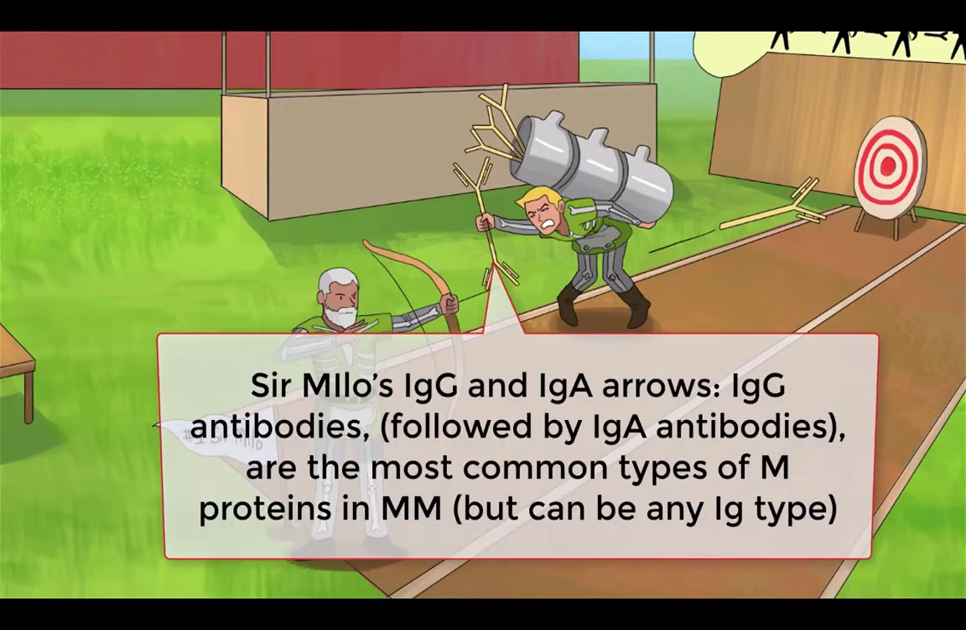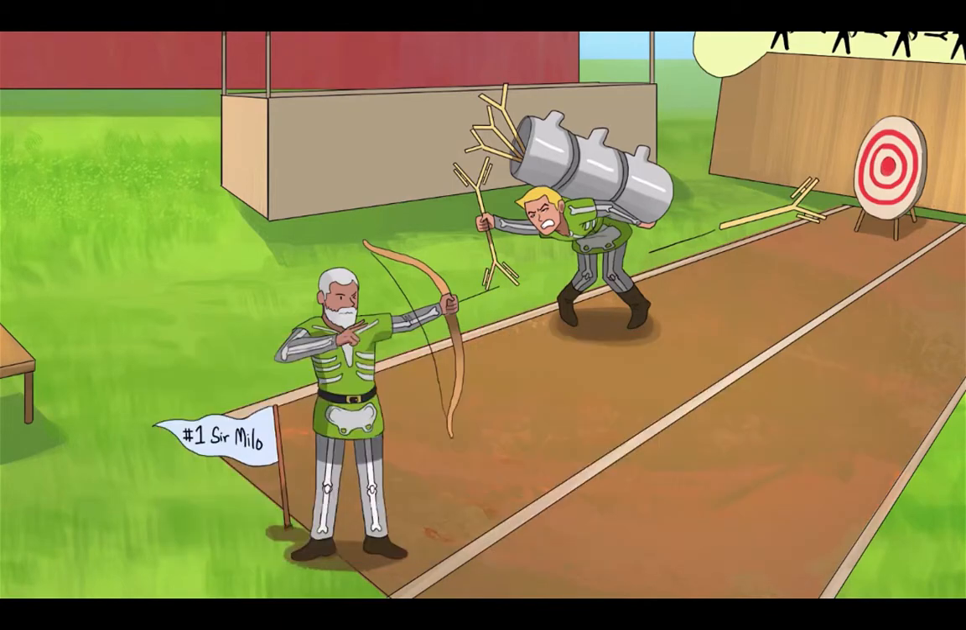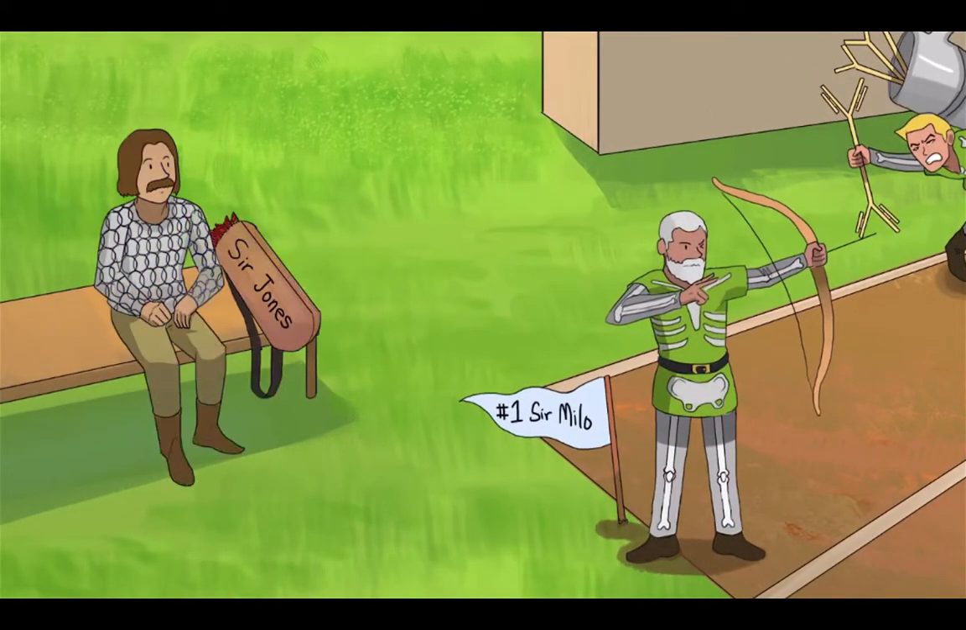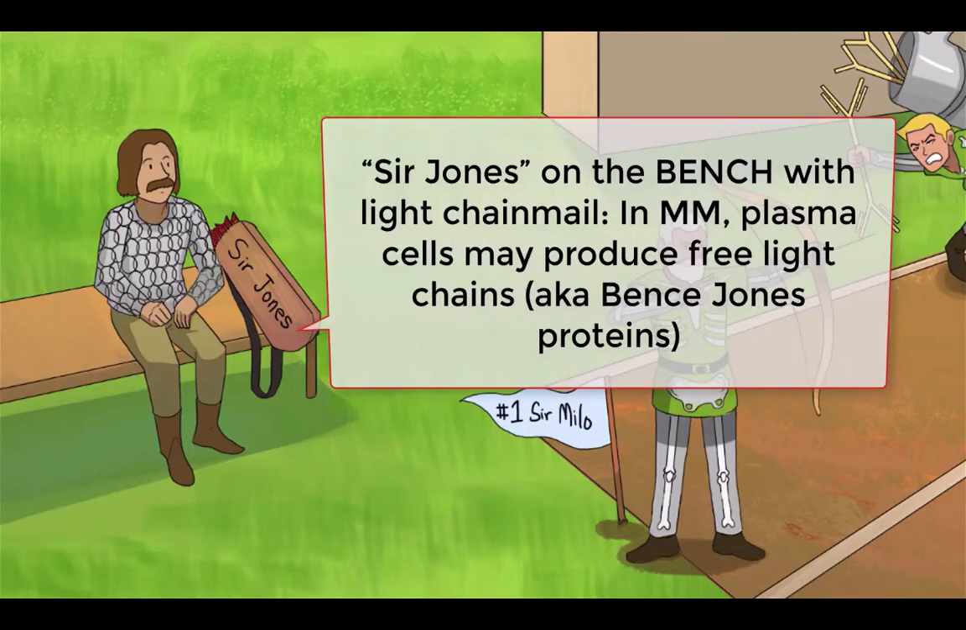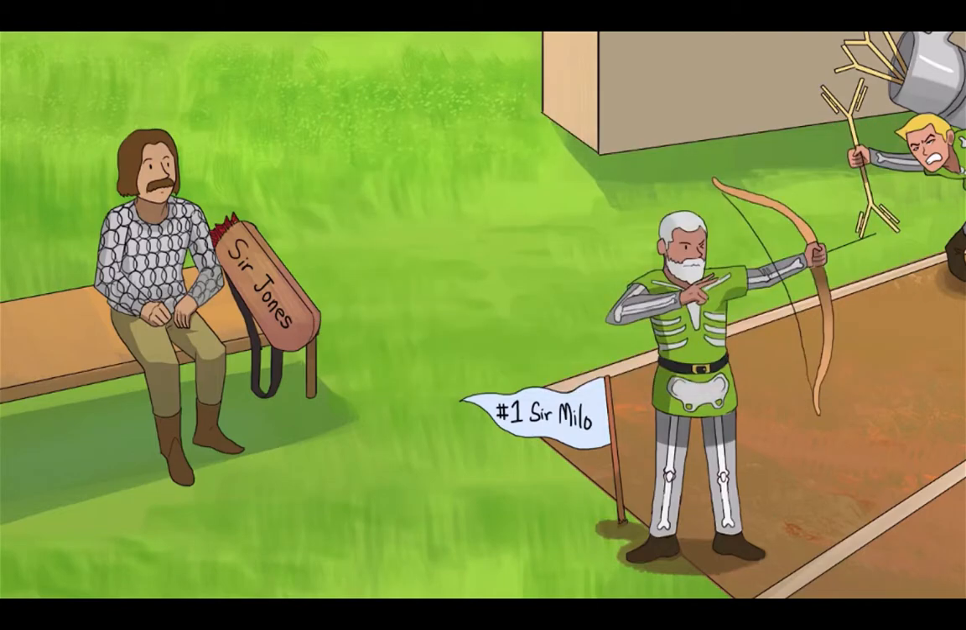Milo. In multiple myeloma, neoplastic plasma cells produce tons of copies of IgG or IgA immunoglobulin, represented here by the single and double-ended IgG and IgA arrows. Less commonly, IgM, IgD, or IgE are produced. In many cases, these neoplastic plasma cells are also pumping out free light chains. In fact, in up to 20% of myeloma cases, neoplastic plasma cells secrete light chains only. These light chains are dubbed Bence-Jones proteins and are embodied by Sir Jones over here, sporting a light chainmail.